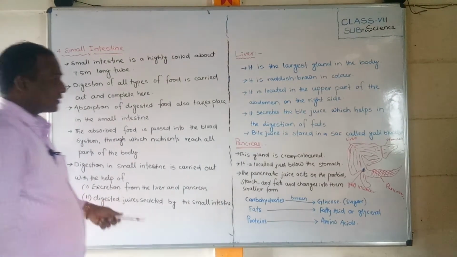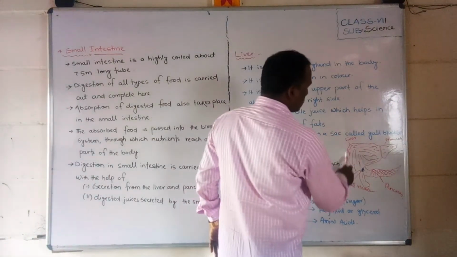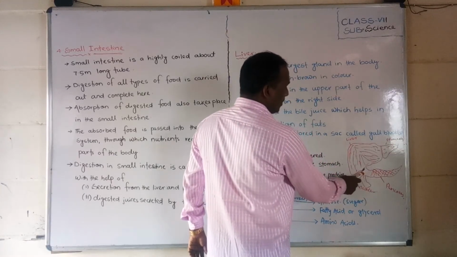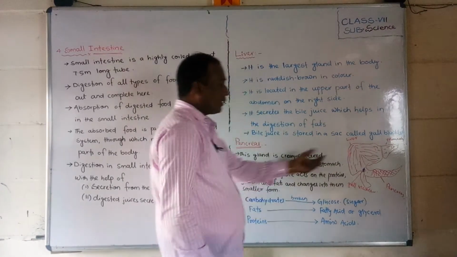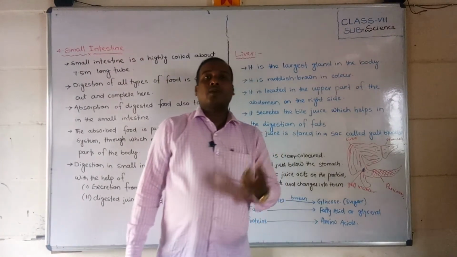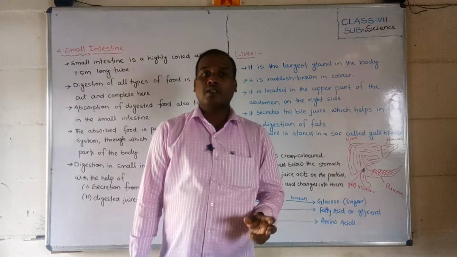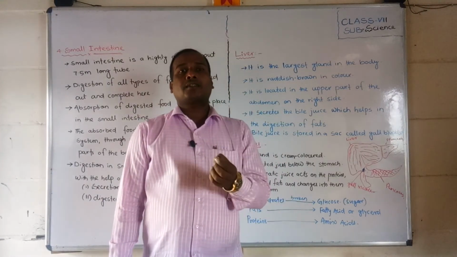Liver and pancreas. So I have drawn that here, students. This is one liver, this is stomach, and this is pancreas. And here one blue color there, that is one gallbladder. And from this gallbladder, what is secreting? Bile juice. Okay, the gallbladder is one sac present in the liver, and it is secreting what?